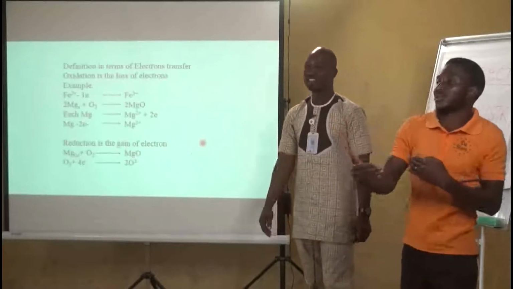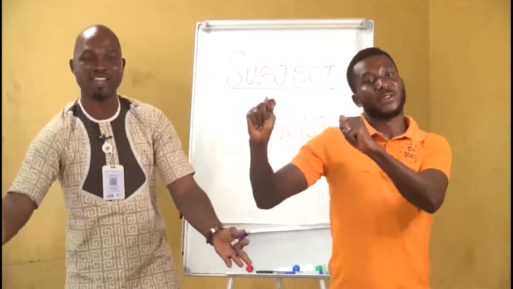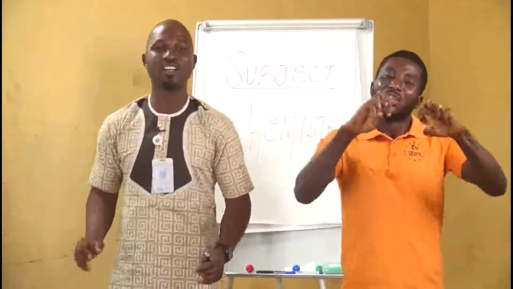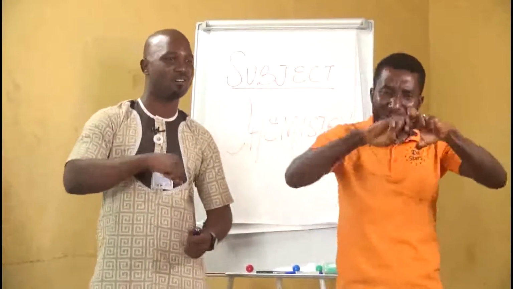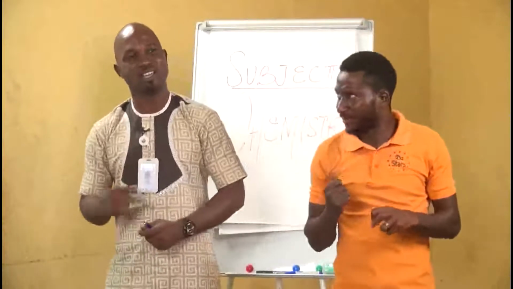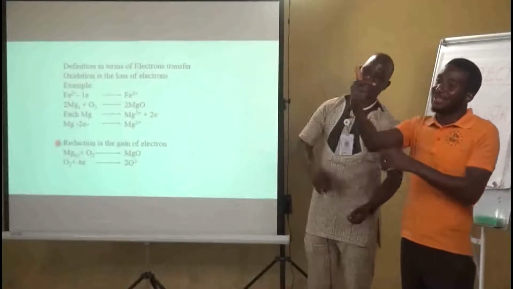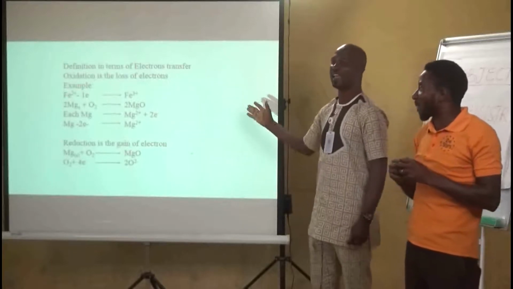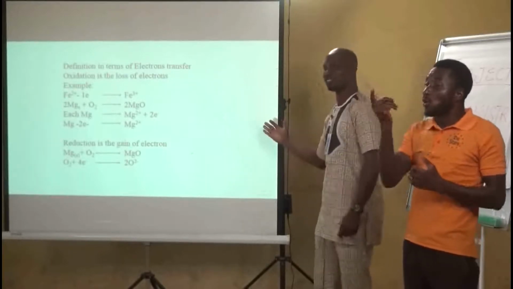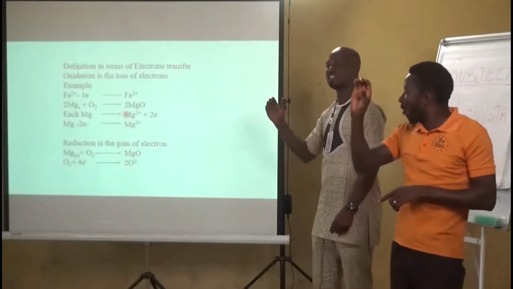The next definition is in terms of electron transfer. In terms of electron transfer, oxidation is the loss of electron and reduction is the gain of electron. Oxidation is the loss of electron and reduction is the gain of electron. I tag oxidation as OIL, O-I-L. Oxidation is loss. And I tag reduction as RIG, R-I-G.